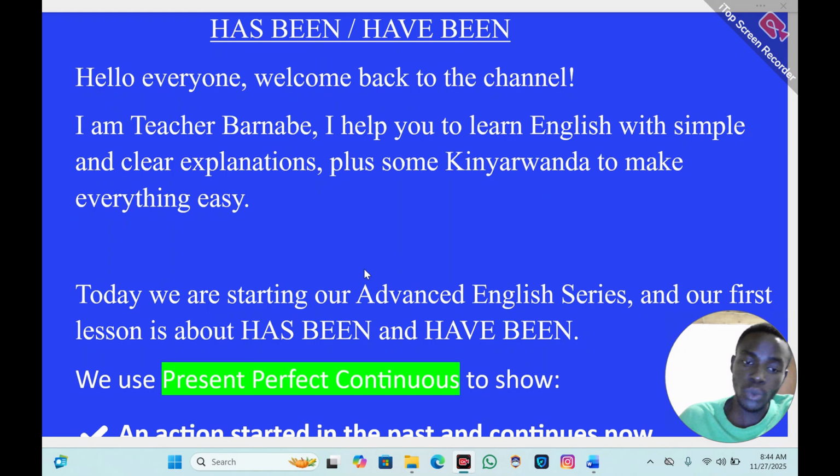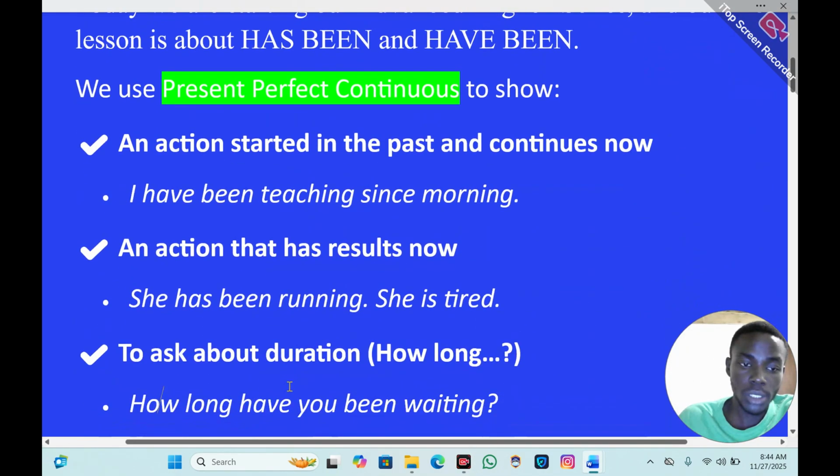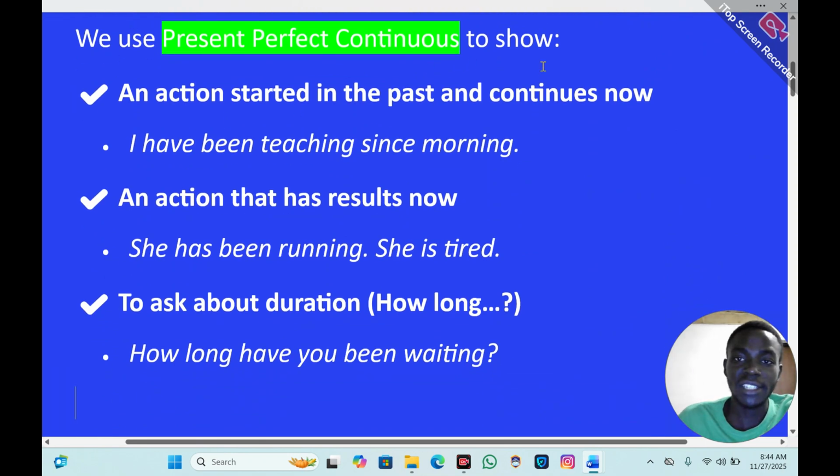So when we use has been and have been, it is used in the present perfect continuous. We use present perfect continuous to show an action started in the past and continues now. For example, I have been teaching since morning. I have been teaching since morning. Nigishaga kuva mu gitondo until now, maybe I'm still teaching. An action that has results now.